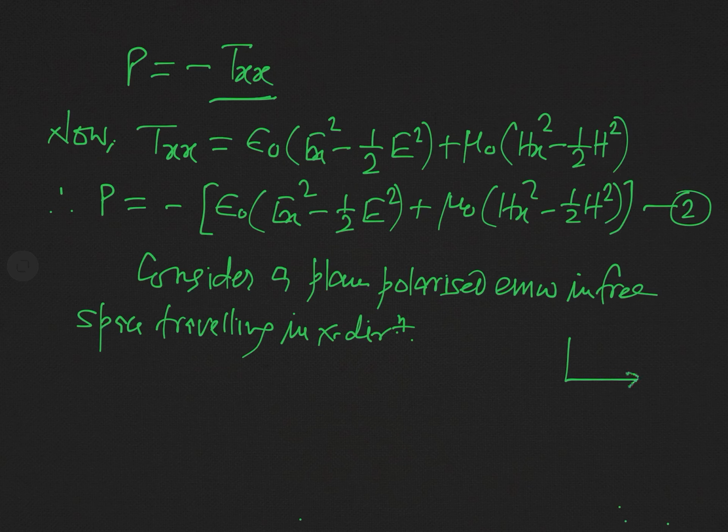And so in case of a plane polarized wave, if the wave is traveling in this direction, this is the direction of the wave vector, that is direction x, then in direction y there will be the electric field vector oscillating, and in direction z there will be the magnetic field vector oscillating.